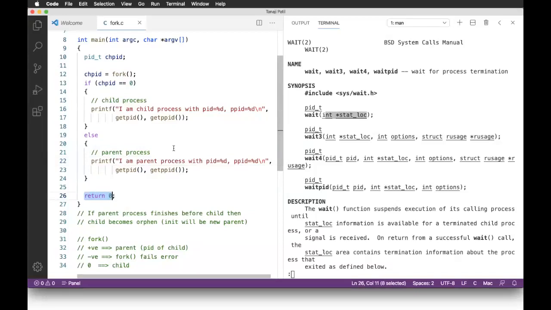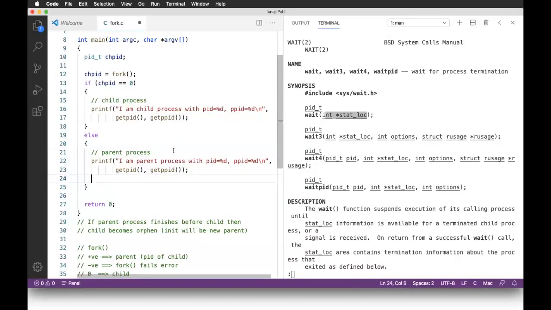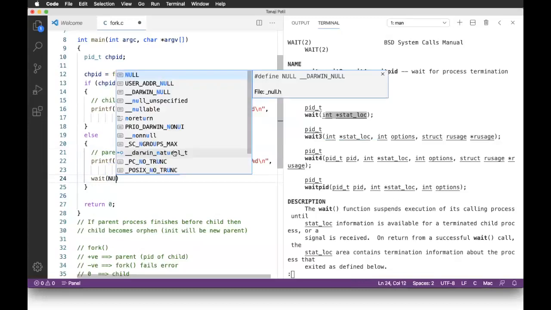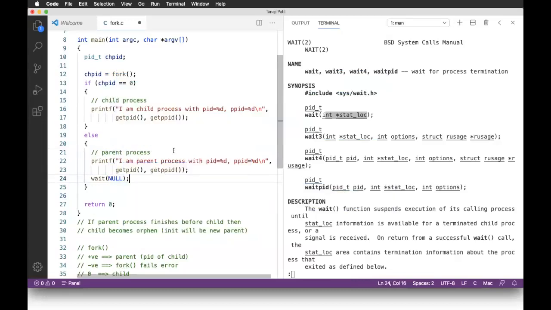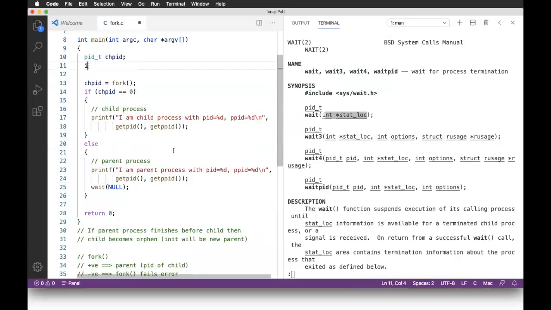So for example, here I'll make use of wait, and if you are not interested in the status, you can simply pass a null pointer, no problem. Or if you are interested in the status, you need to declare one variable of type integer, say status, and then pass a pointer to it because it is int star.